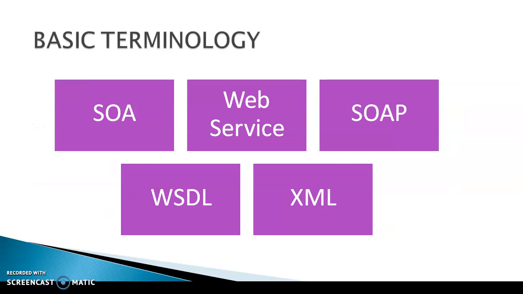Next one, basic terminology. The basic terminology is nothing but what we are going to learn in this architecture. First one is SOA, that is service-oriented architecture. Second is web services. What are web services? Such as HTML, XML, CSS, style sheet, etc. Then SOAP, that is Simple Object Access Protocol. Next one is WSDL, that is Web Services Description Language. Next one is XML, that is Extensible Markup Language.